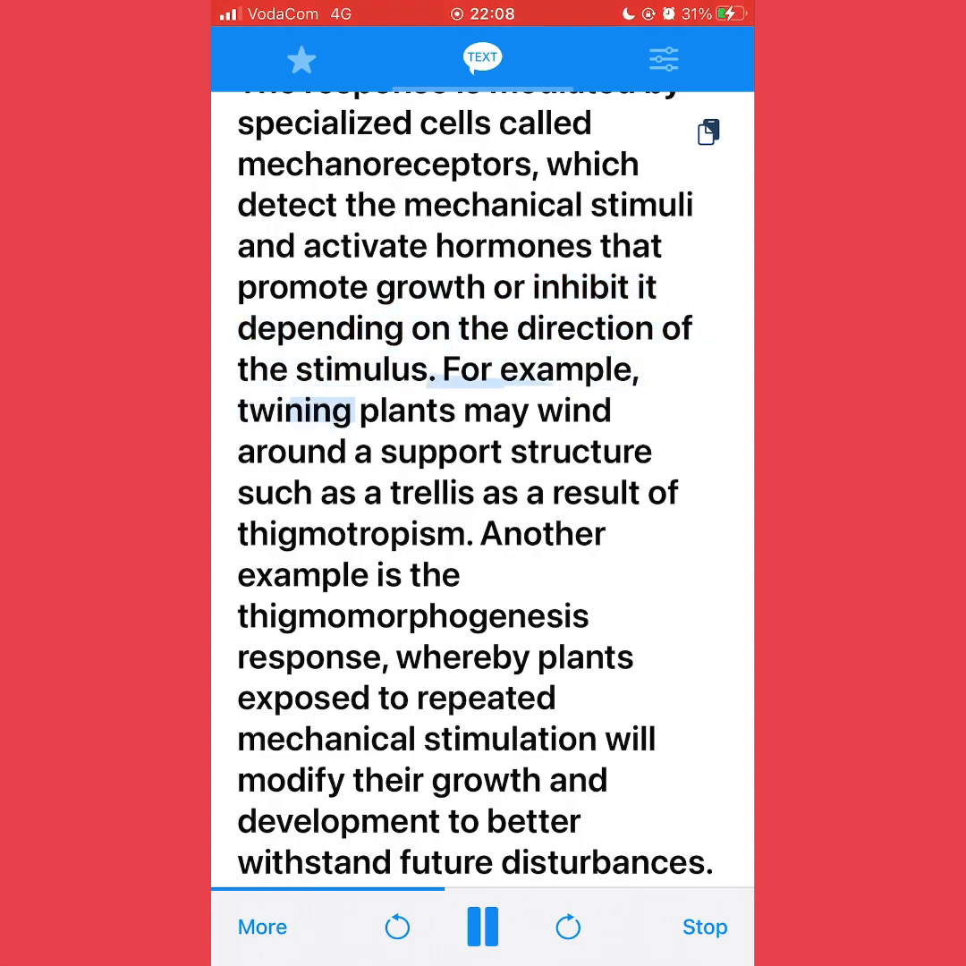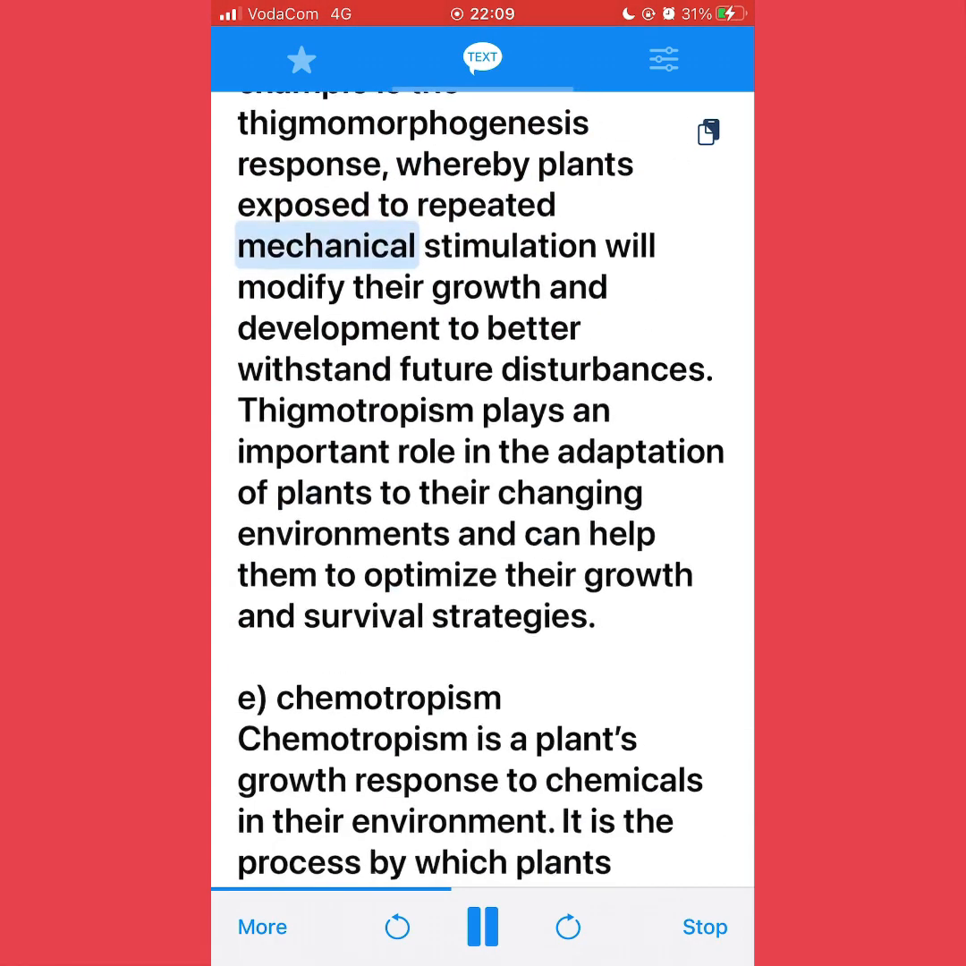For example, twining plants may wind around a support structure such as a trellis as a result of thigmotropism. Another example is the thigmomorphogenesis response, whereby plants exposed to repeated mechanical stimulation will modify their growth and development to better withstand future disturbances. Thigmotropism plays an important role in the adaptation of plants to their changing environments and can help them to optimize their growth and survival strategies.